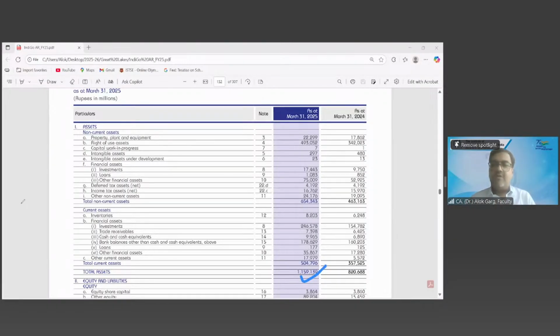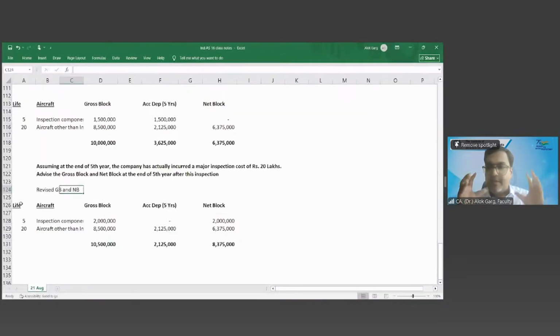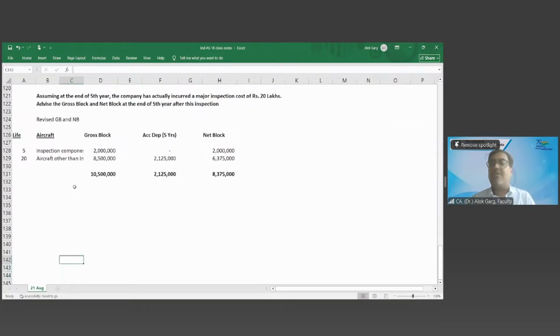Okay, friends, now let's go to the Excel file also. So we have understood the concept of component accounting. We have understood the concept of recognition of subsequent cost. We have understood that subsequent cost in terms of major inspection, major replacement, major overhaul is going to be capitalized. Is that clear to everyone? Is it clear or not clear?